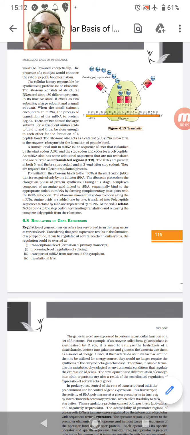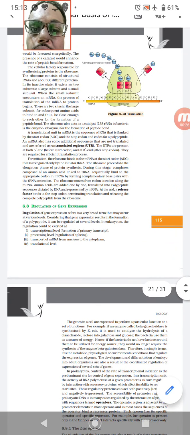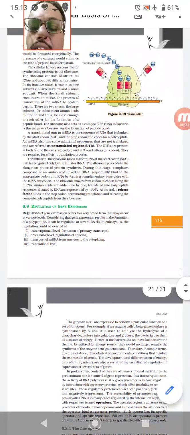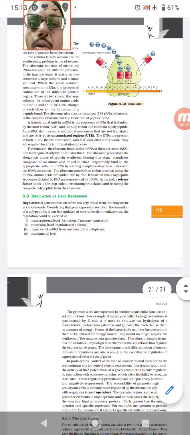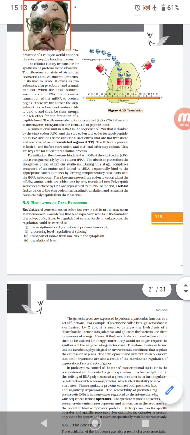Hi everybody. This week we are going to discuss the last few remaining topics from this chapter, that is molecular basis of inheritance. One is regulation of gene expression. That means we have studied promoters, operators, structural genes, and terminator sequences in the structure of mRNA and in the structure of DNA. So how they are controlled and regulated, this is what we are going to discuss this week.